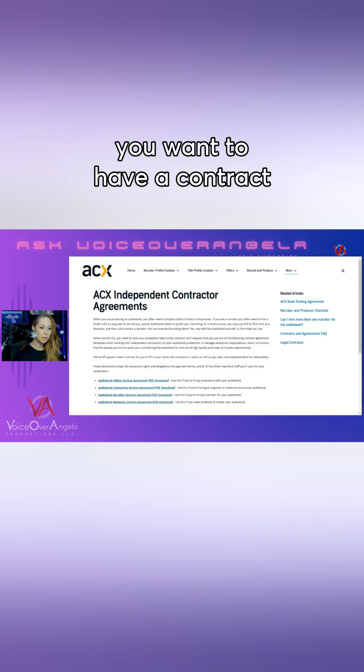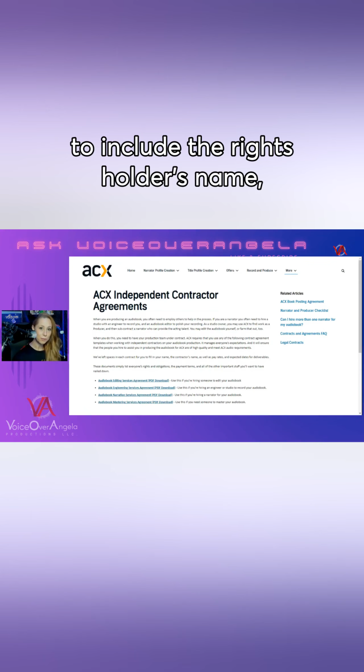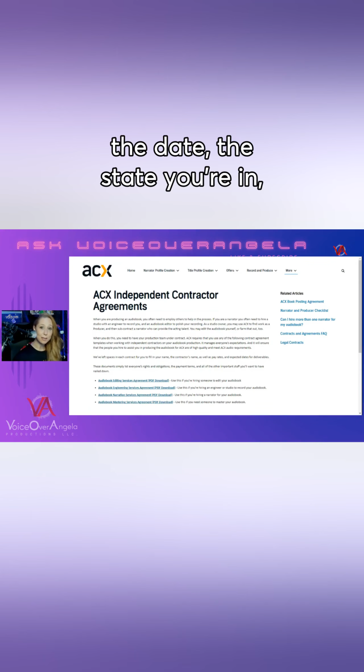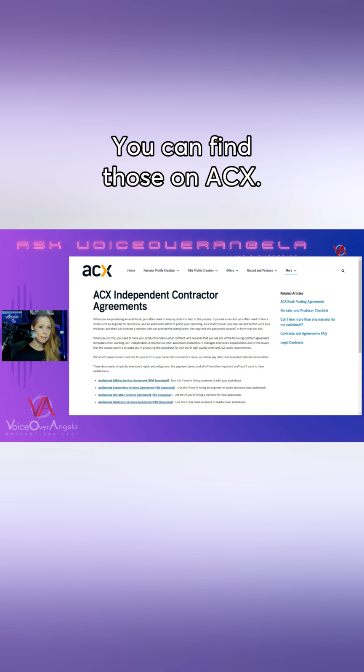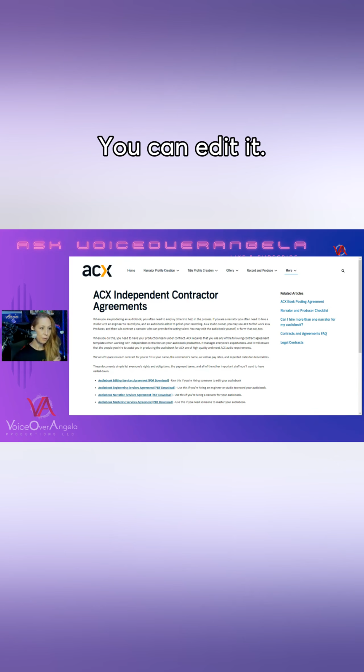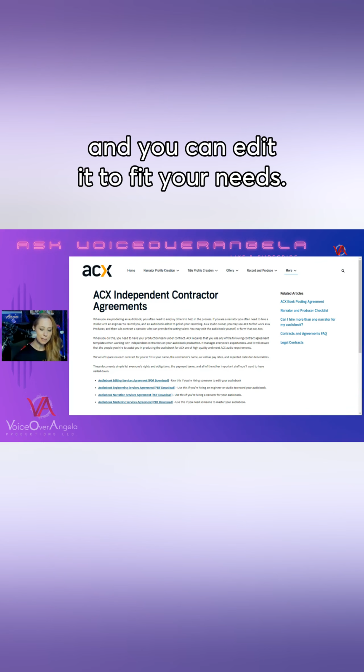You want to have a contract on hand that you can edit to include the rights holder's name, the date, the state you're in, all of those fun things. You can find those on ACX. You can edit it. It's a good foundation. It's good bones for a contract, and you can edit it to fit your needs.